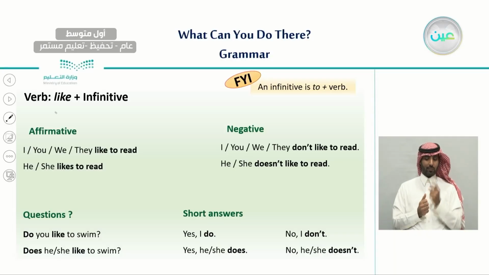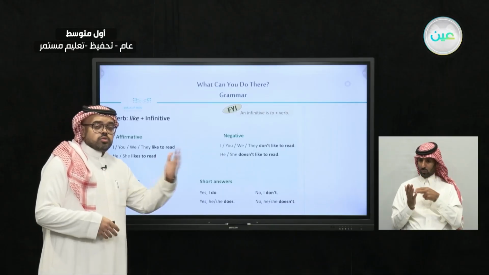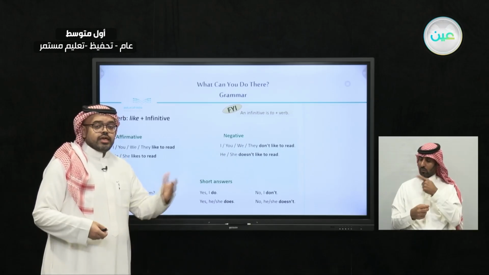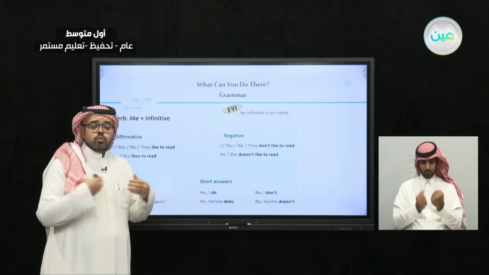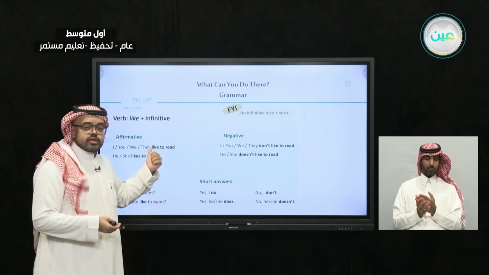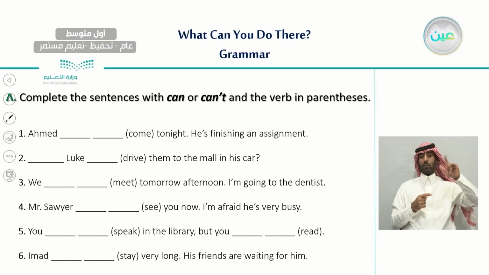And when can we use like plus the infinitive? When we want to express what we like in different things. I like to read, I like to hang out at the mall, he likes to read books, he likes to drive to work. So when you are expressing what you like, we use like plus the infinitive. So now let's do a couple of exercises just to understand more about the modal can and the infinitive.